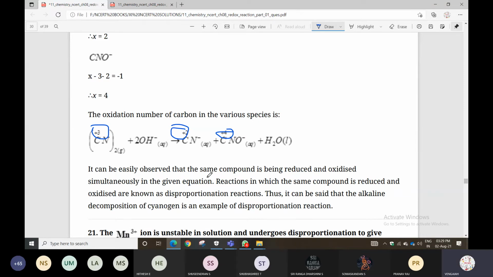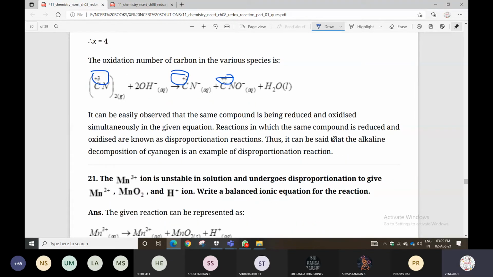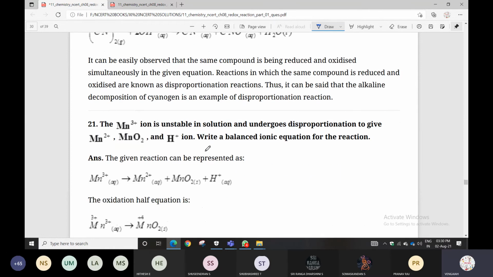Here, CN behaves as an oxidizing agent as well as a reducing agent. Thus, alkaline decomposition of cyanogen is an example of a disproportionation reaction.